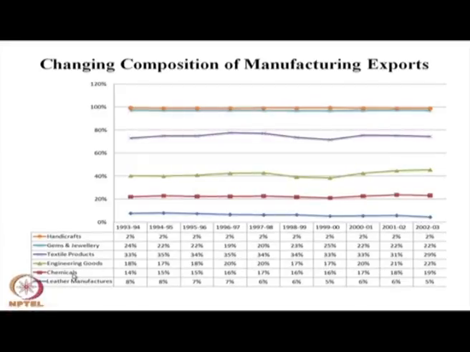However, chemicals have become a significant part of our export revenue, nearly 15 to 17% of export revenue coming from the chemical side. Leather manufacturing has been declining over the years as a source of export revenue.